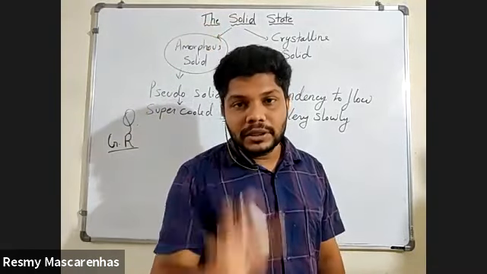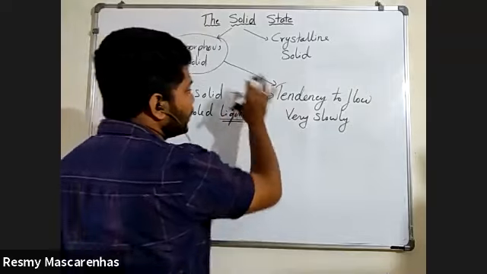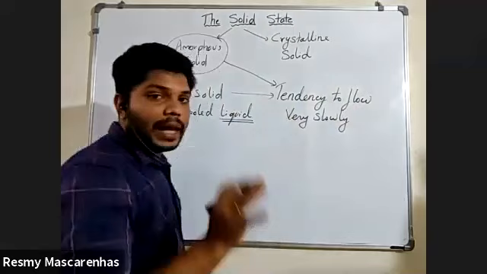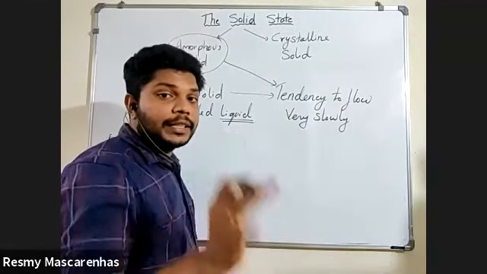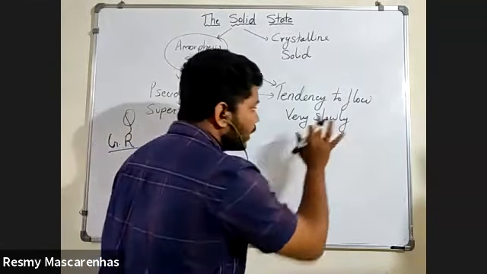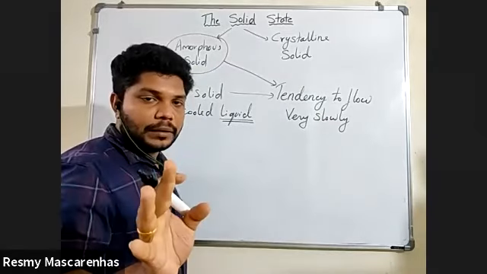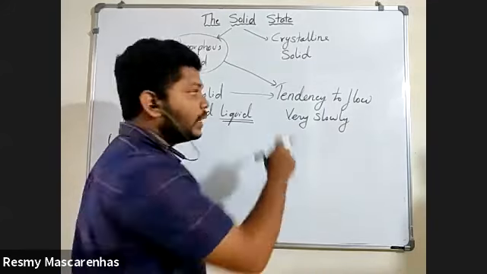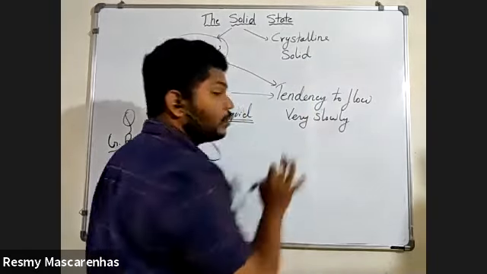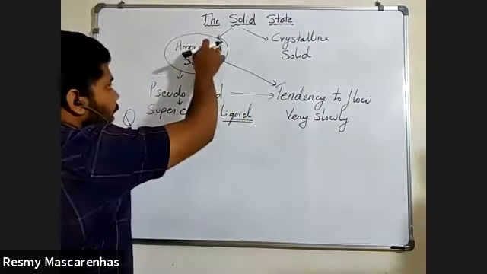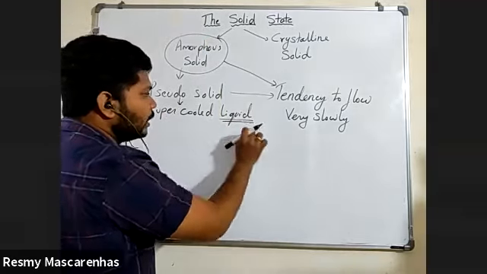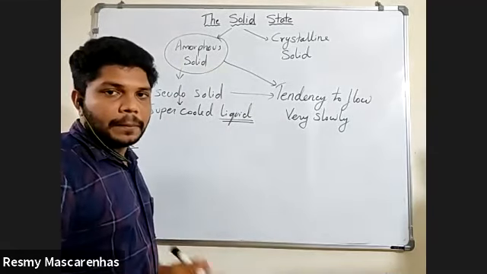But just remember that amorphous solid has a tendency to flow, that too very slowly. Understood, everyone? Because of this property, tendency to flow very slowly, amorphous solids are also called pseudo solids or super cooled liquids. Now we understood this. Any doubt?